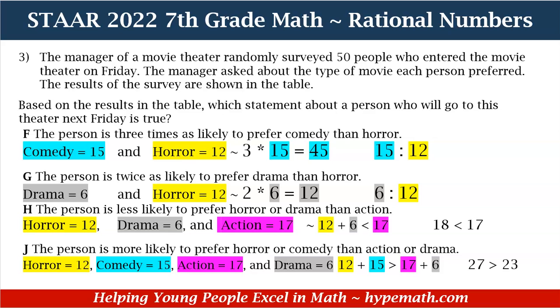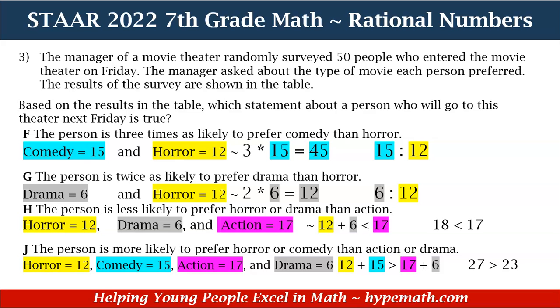Now, let's go to H. The person is less likely to prefer horror or drama than action, okay? And in order to do that, in order to see if this is a true statement, we have our values for horror, which is 12, drama, which is 6, and action is 17. So, again, our answer choice says the person is less likely. Okay, so we know there's a less than sign in there, okay?